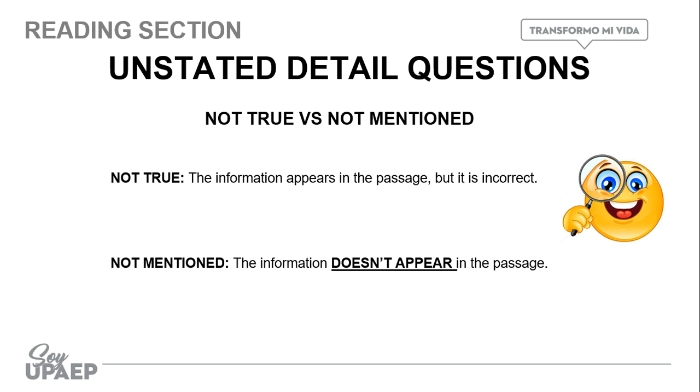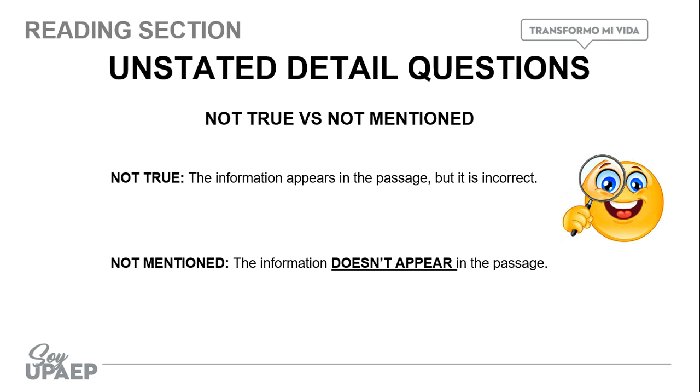What is something that is not true? It means that the information appears in the passage, but it is incorrect. On the other hand, when something is not mentioned, the information doesn't appear in the passage. As I said, this can seem very obvious, but at the moment that we are taking the exam, we can get very confused about it.